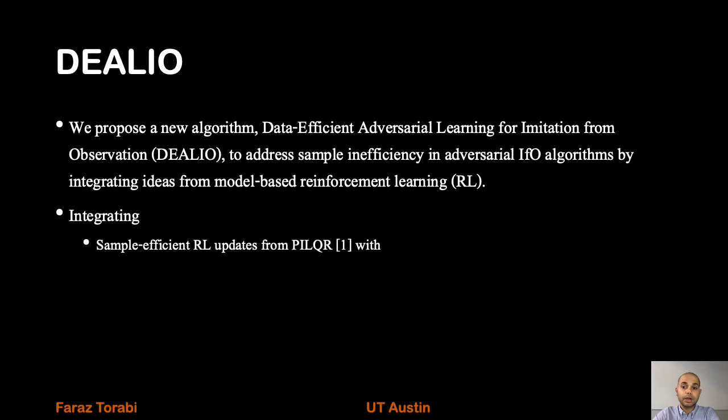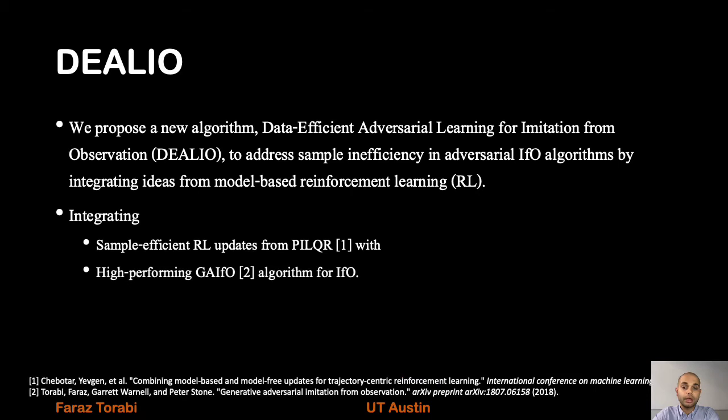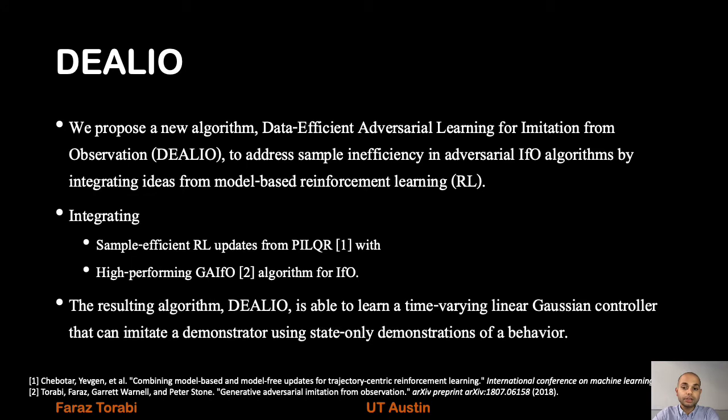We do this by integrating sample-efficient reinforcement learning updates from PILQR with the high-performing GAIFO algorithm for imitation from observation. GAIFO is the generative adversarial imitation from observation algorithm. The resulting algorithm, DEALIO, is able to learn a time-varying linear Gaussian controller that can imitate a demonstrator using state-only demonstrations of a behavior.